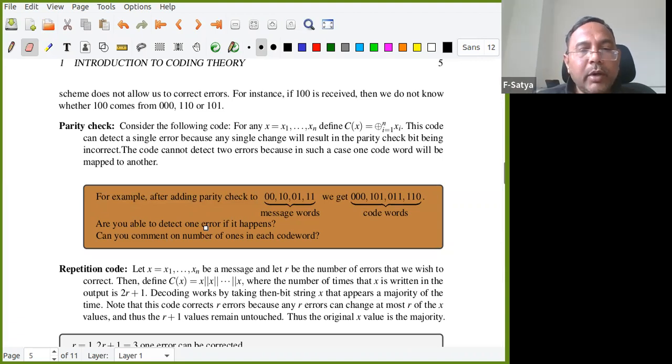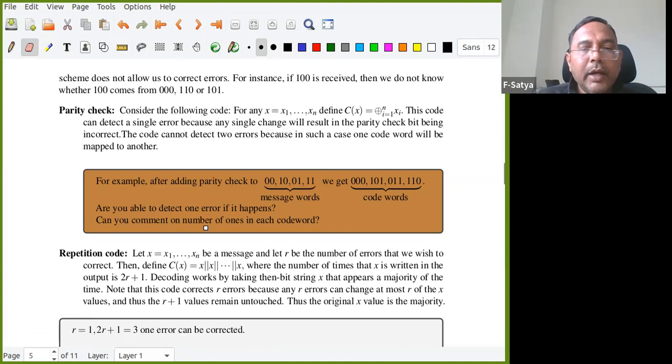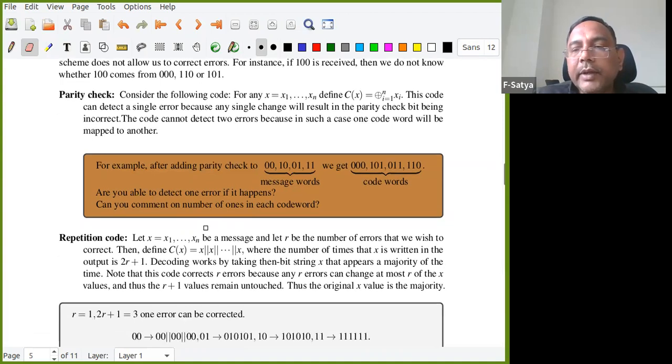So that is what you noticed, you already told all those things. Are you able to detect one error if it happens? Yes, right? Can you comment on the number of ones in each code word that you also observed in this particular example? So till now, any problems? Everything is okay? Any questions?